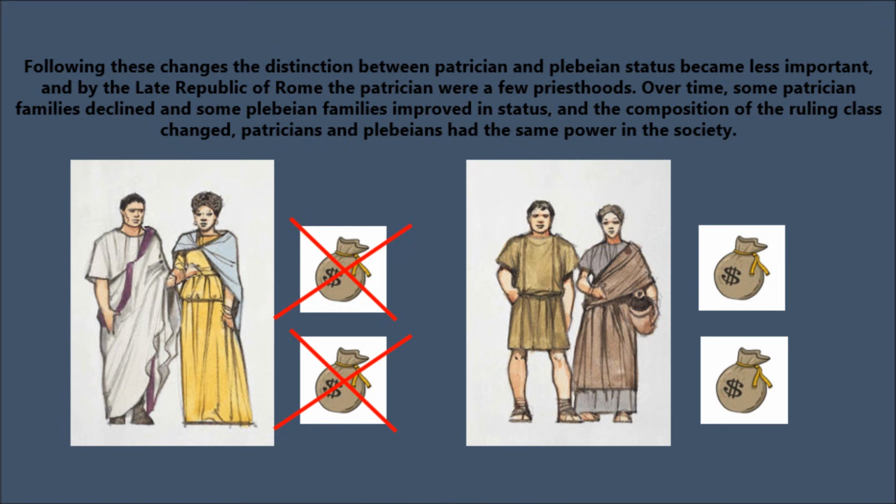Over time, some patrician families declined, and some plebeian families improved in status, and the composition of the ruling class changed. Patricians and plebeians had the same power in the society.